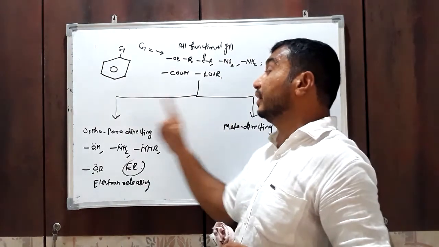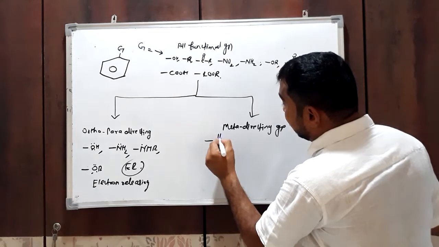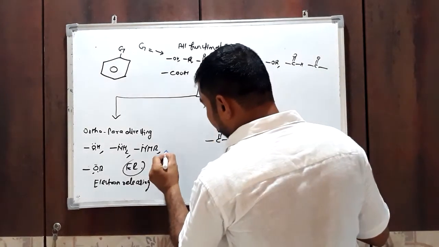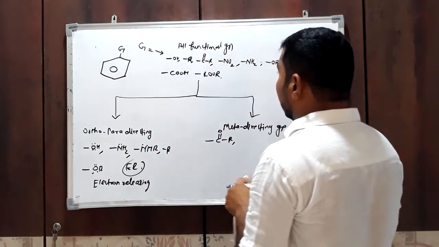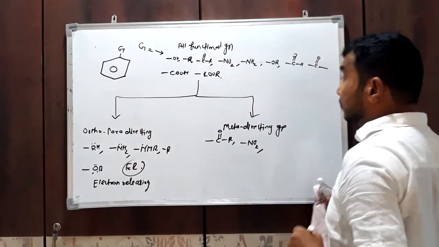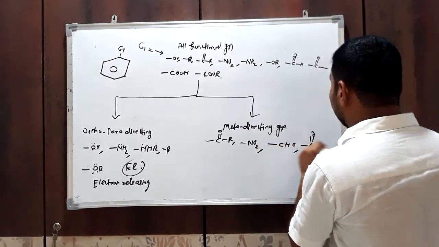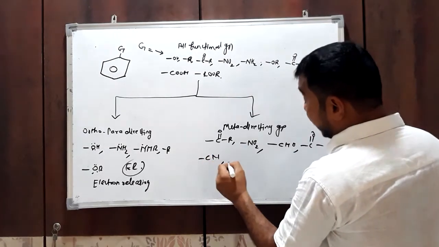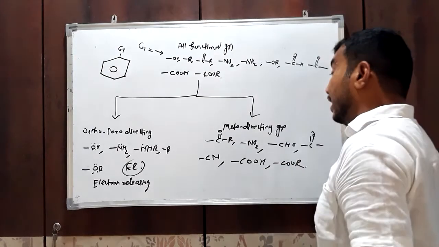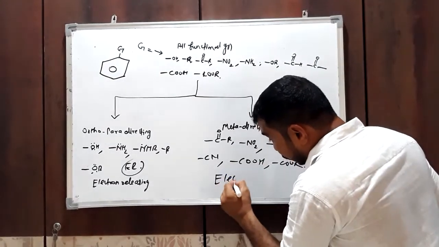That is called a meta directing group. For example, the nitro group is a meta directing group. Then aldehyde group, keto group, cyano group, carboxylic acid, ester. These groups are meta directing, and you will find all these groups are electron withdrawing groups.